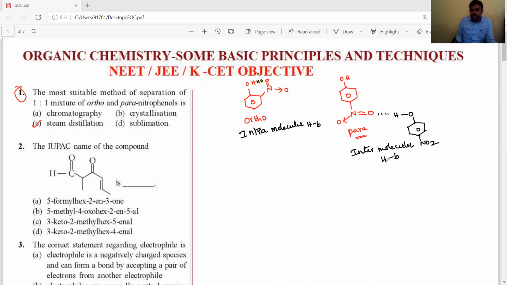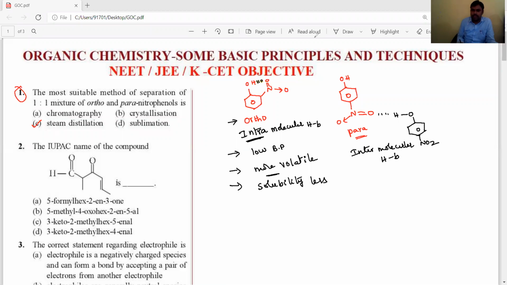Okay, students. So due to this difference in their hydrogen bonding, their boiling point difference came. Due to the presence of intramolecular hydrogen bonding, this ortho compound has a low boiling point and more volatile nature, and solubility is less. Solubility is less. So here it is reversed.